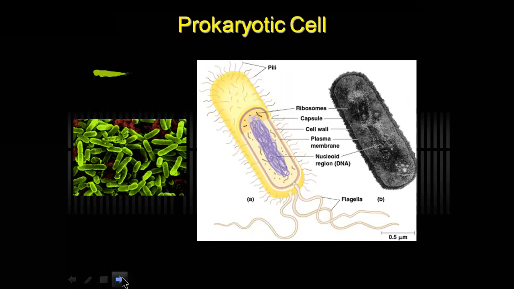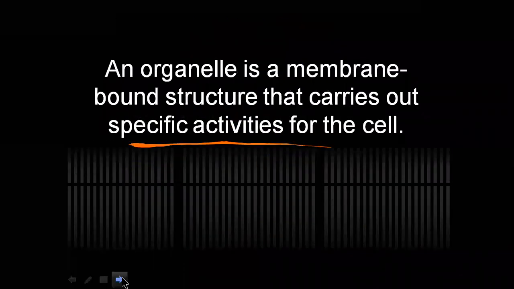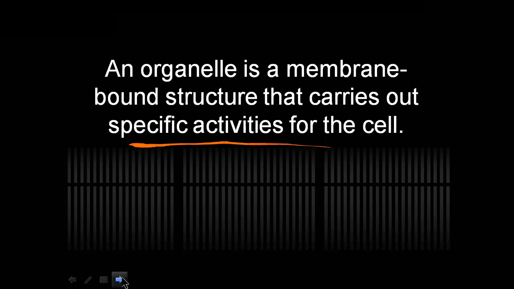Then when we consider the first concept I mentioned, cell and organelles, what does organelle mean? An organelle is a membrane bound structure that carries out specific functions. The organelle is surrounded by a membrane. That membrane may be single layered, double layered, or triple layered, or some organelles found in the cell are devoid of membrane.